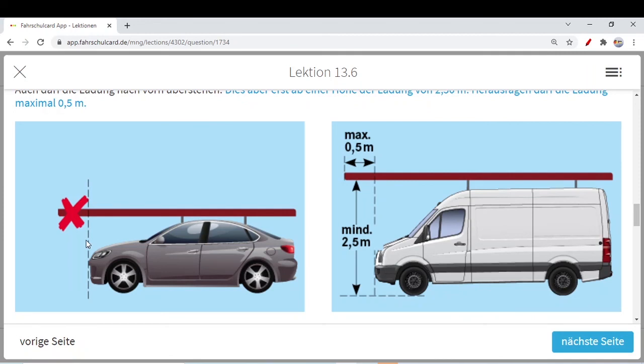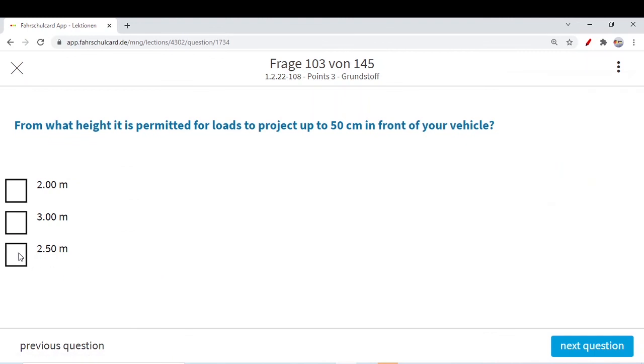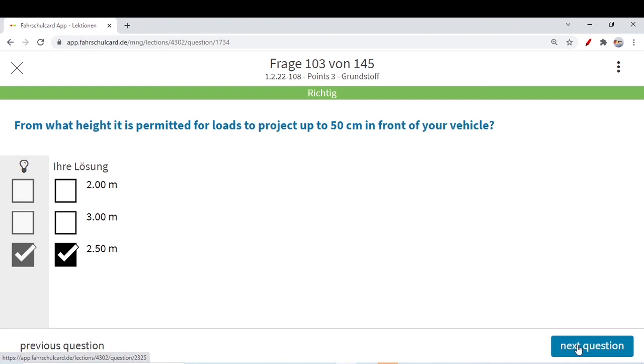You see here, the height of the car plus load is less than 2.5 meter. If you compare it with this, it is like 2 meter maybe. So here your load cannot come out from the forward side. So the minimum height is 2.5 meter, from which your load can project up to 50 centimeter only to the front.